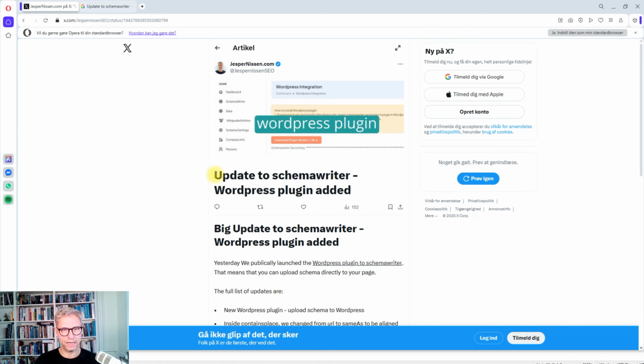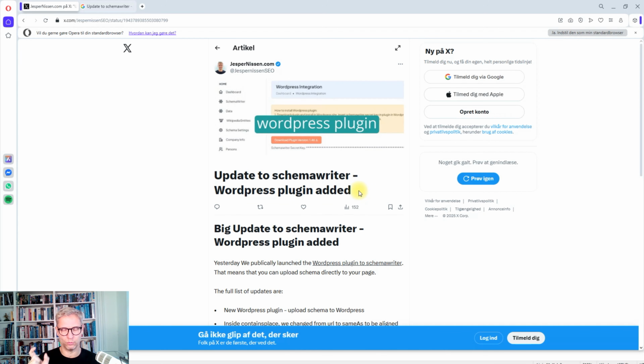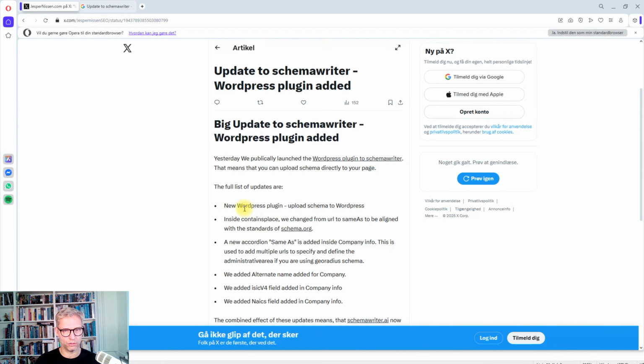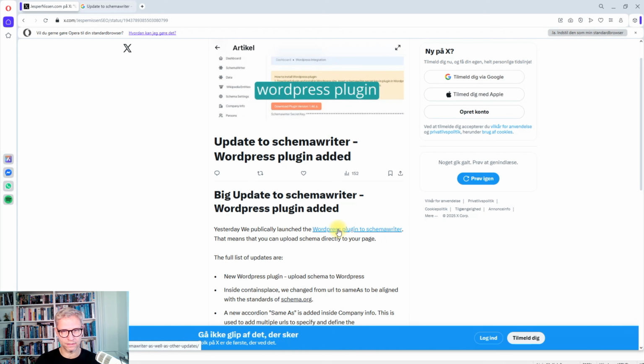What I like about the articles is that you can add a title, which will be formatted as an H1. You can add bullet point lists, and you can add links, and you can even add anchor text links.